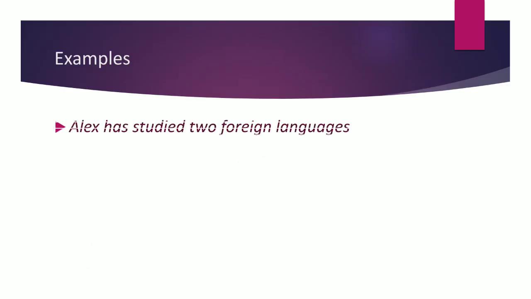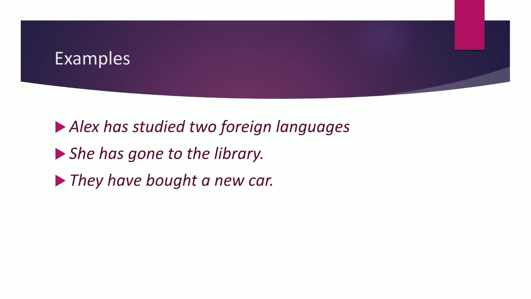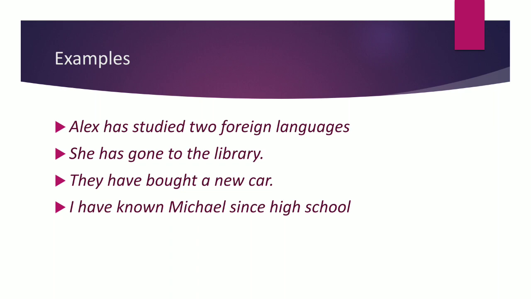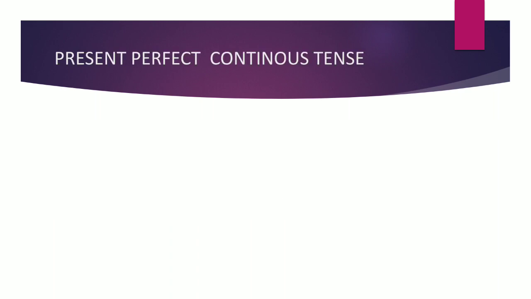Let's talk about more examples. Has is always used with singular and have with plural. Okay, Alex has studied 2 foreign languages. She has gone to the library. They have bought a new car, and I have known Michael since high school. Okay, so in this way you have to use present perfect tense.